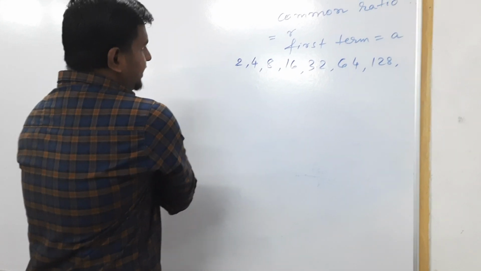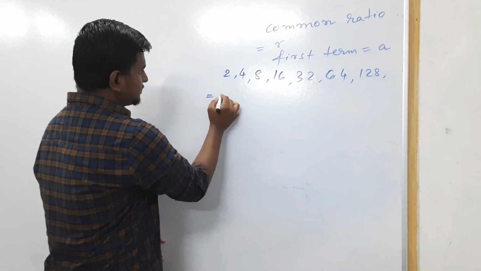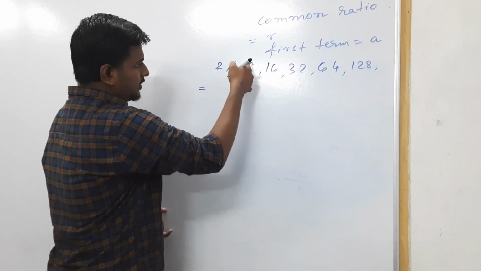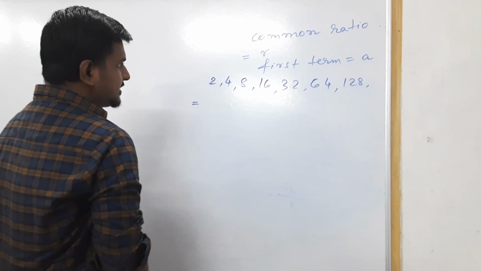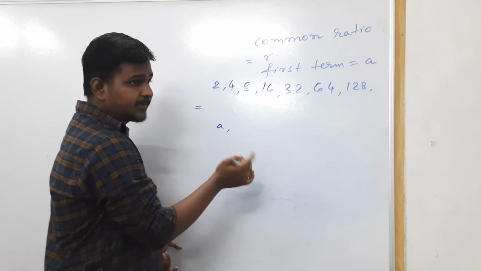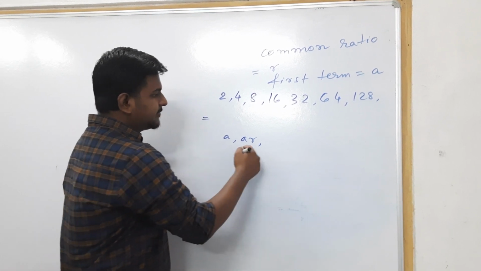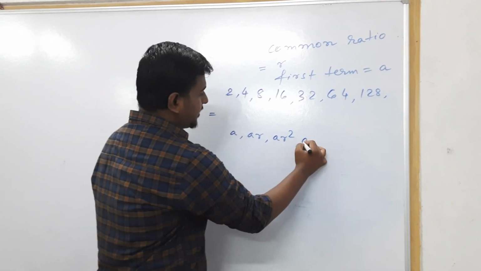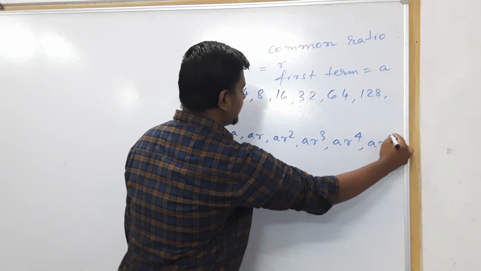Here you can see easily that the first term is 2, the second term is 4, the third term is 8, the fourth term is 16. Let us give another example. Suppose the first term is A and r is multiplied to A, then it becomes Ar. If r is multiplied again, then Ar square, then Ar cube, Ar to the power 4, Ar to the power 5 and so on.